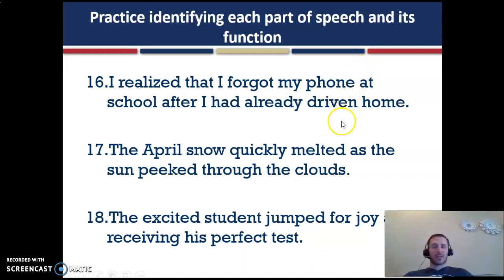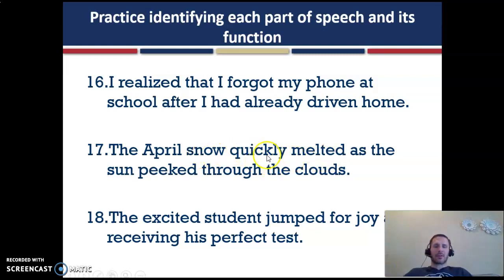So a lot of things going on in sentence 16 there. If you have questions about it, certainly reach out to your teacher. Let's move on to 17. The April snow, there's our complete subject. In this case, the as an article is describing which snow, and April is actually describing snow as well. It's not the March snow, it's the April snow.